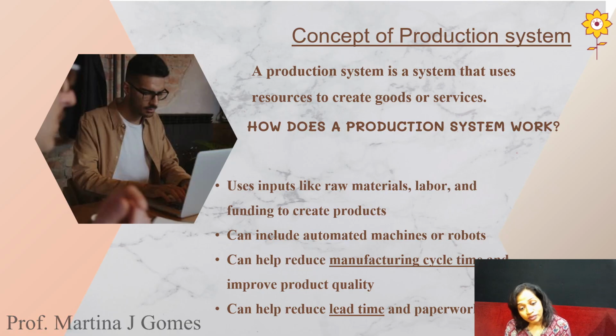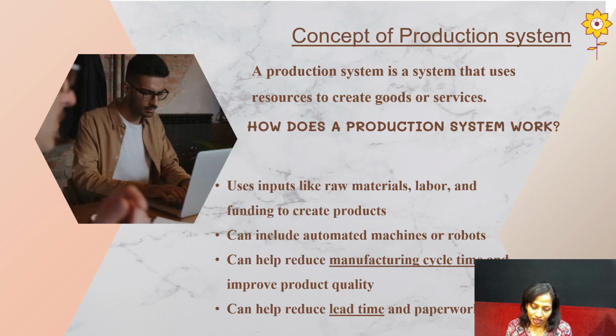Third, it helps to reduce manufacturing cycle time. Now, what is this manufacturing cycle time? One manufacturing cycle time means a product starting the journey from the raw material till the last stage, that is finished goods. So when you are incorporating automated machines, it can reduce manufacturing cycle time too, because at one time you can have multiple cycles, and then you can save time and effort in that process itself. At the same time, it can improve product quality.